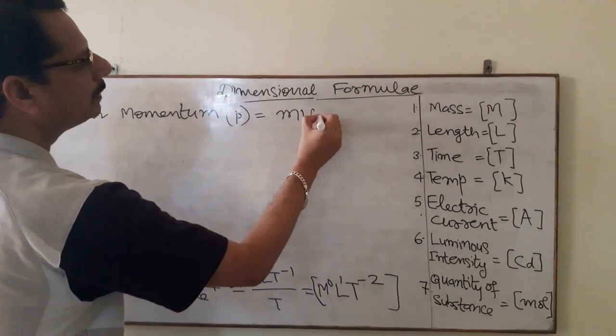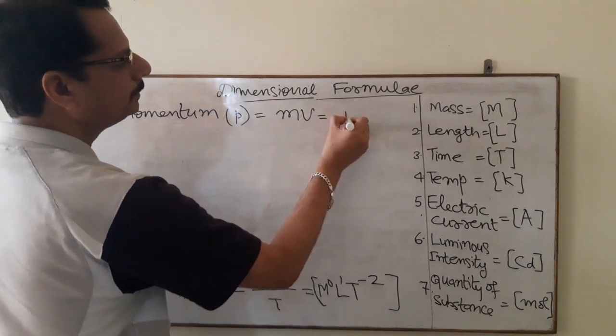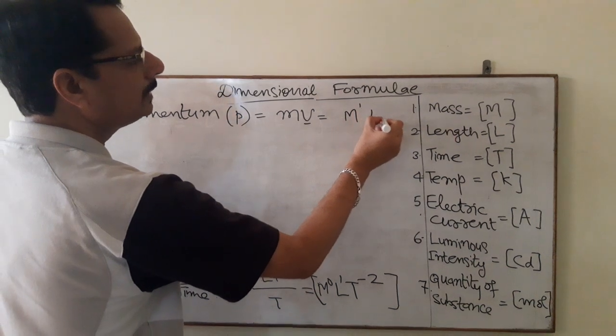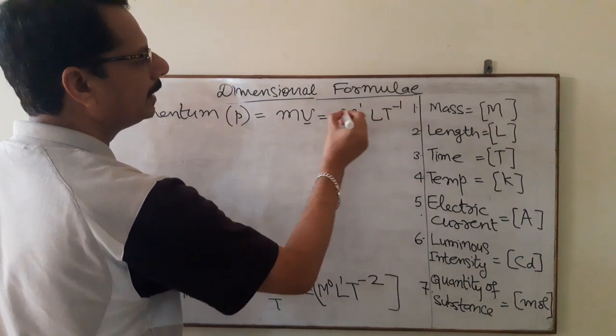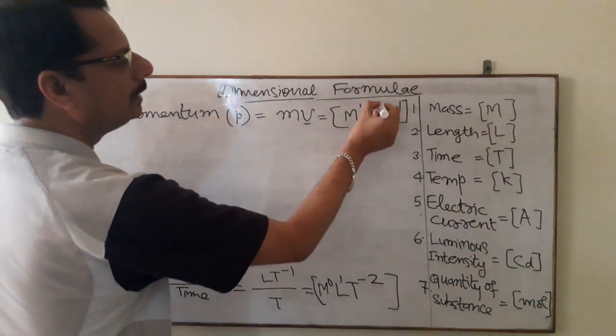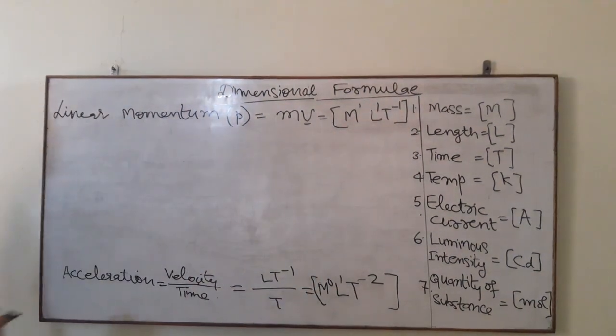So this will be equal to M1, and then the dimension of velocity is L T minus 1. So its dimensional formula will be M1 L1 T minus 1.